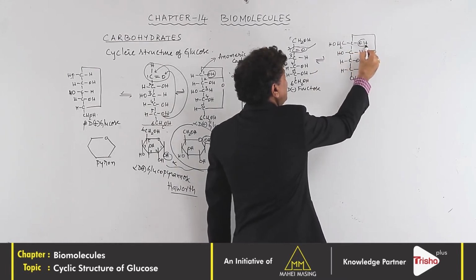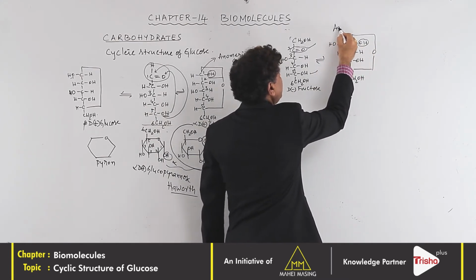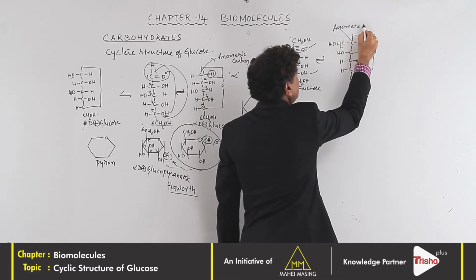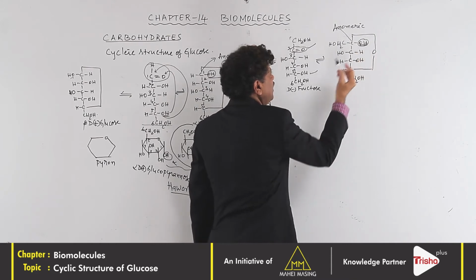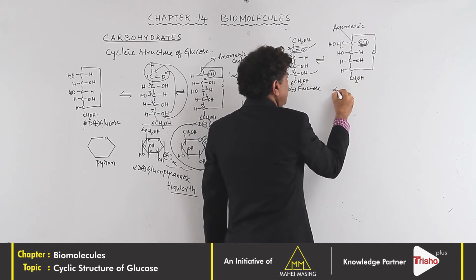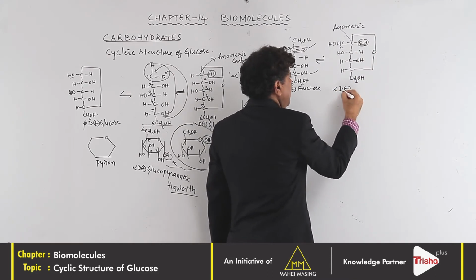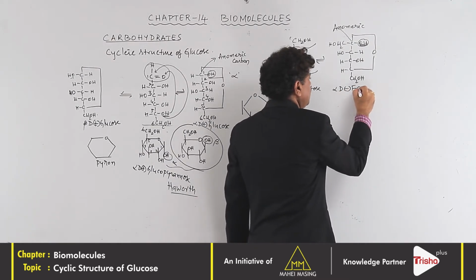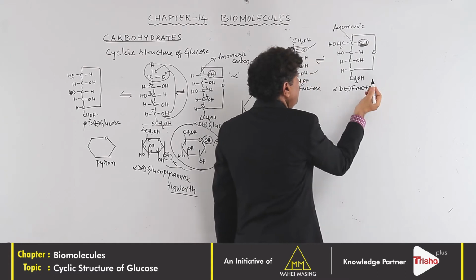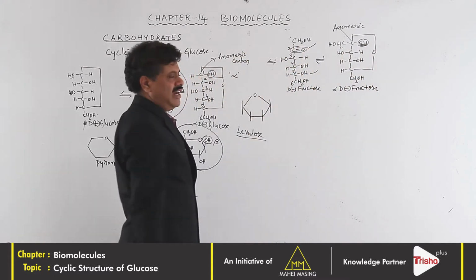The second carbon atom is the anomeric carbon, and if the OH group is present to the right side, it is alpha D minus fructofuranose. The beta form will have the other side.